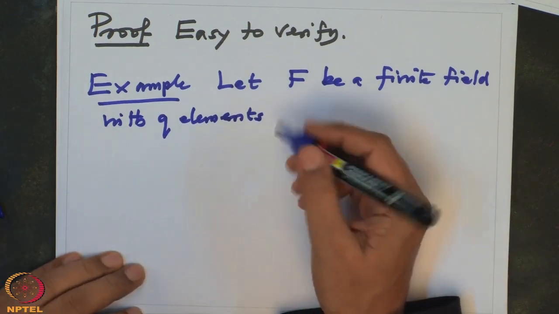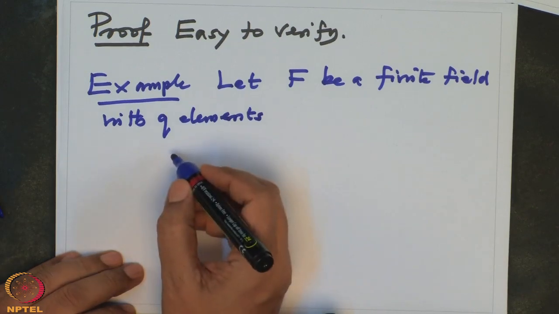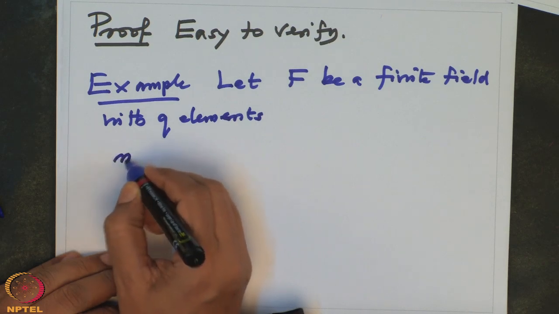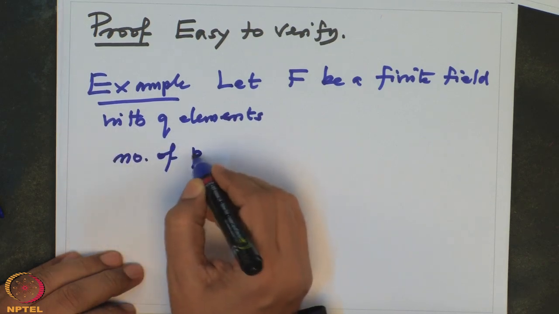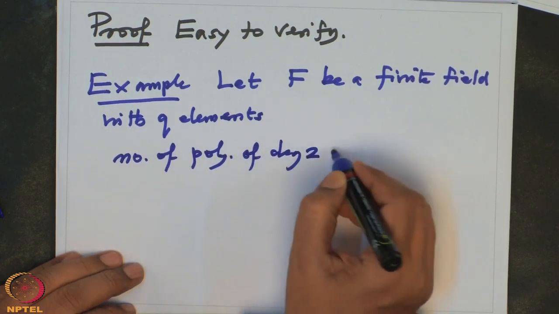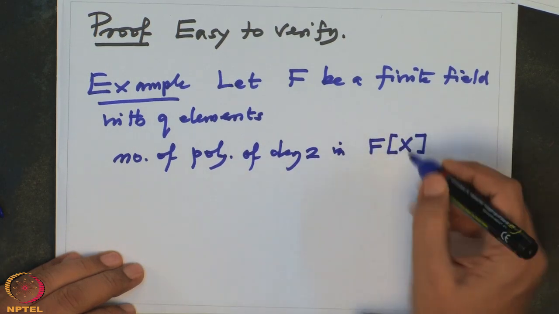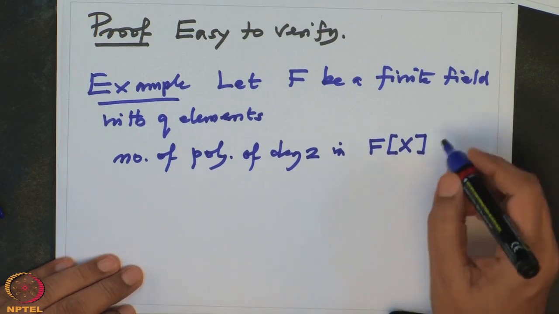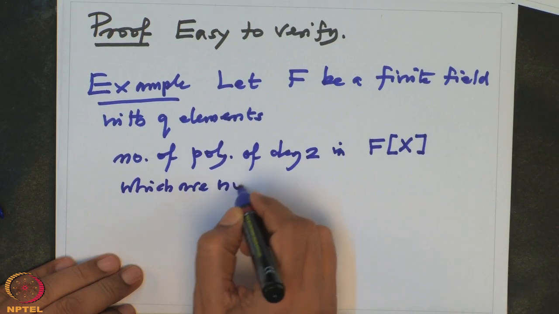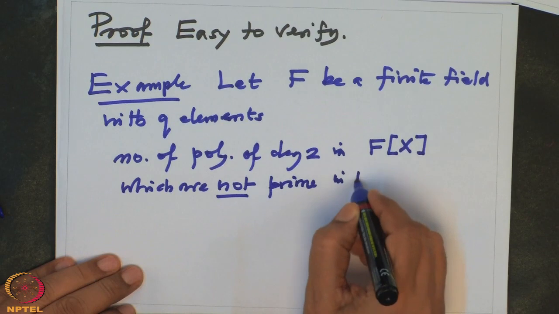So now I want to count the number of polynomials of degree 2 in Fx which are not prime in Fx.